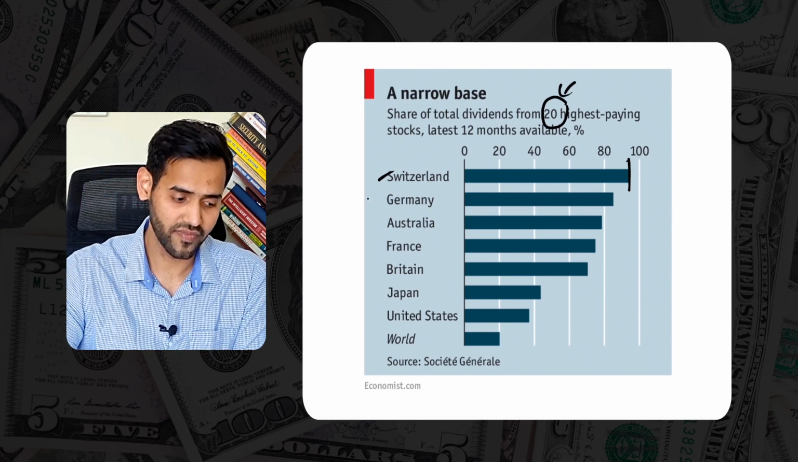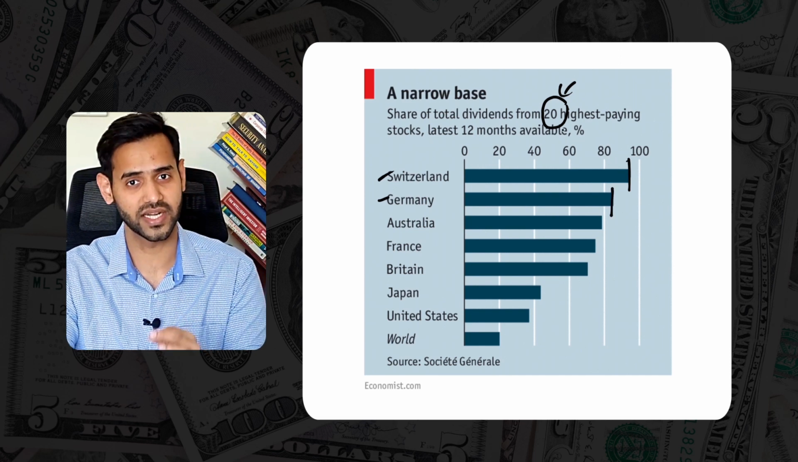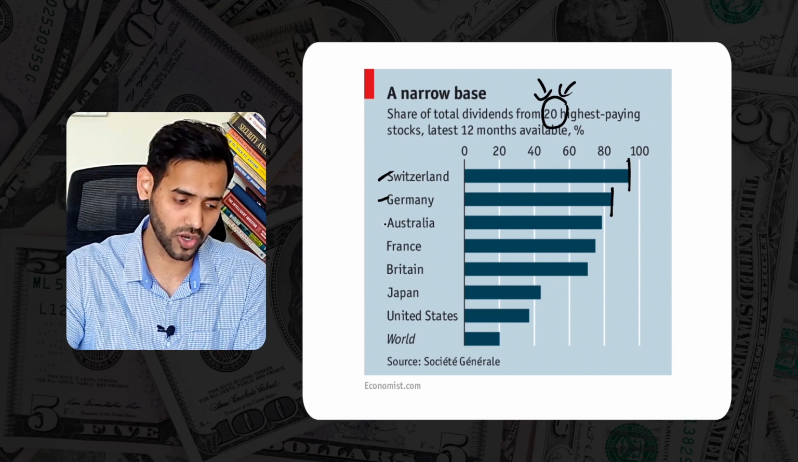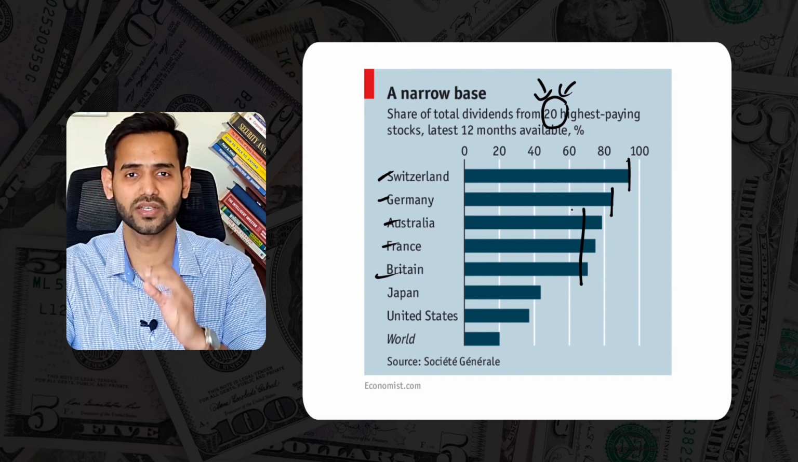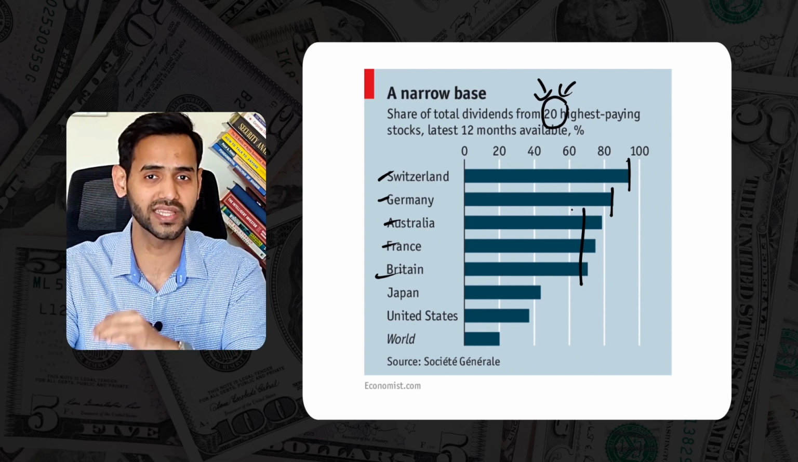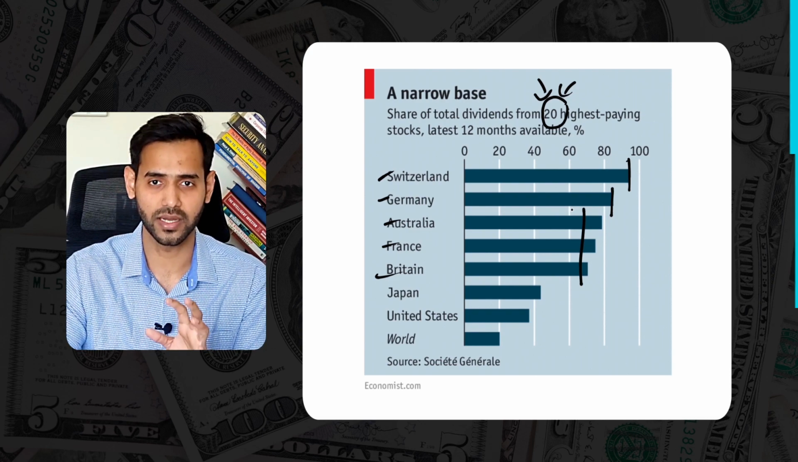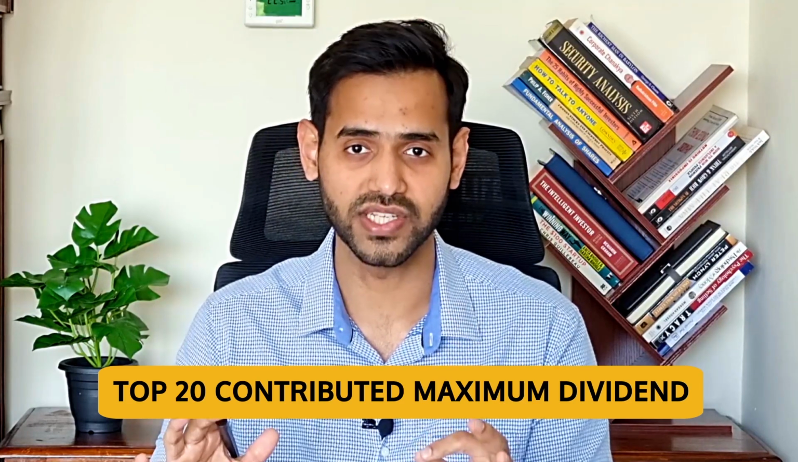in the Swiss Stock Exchange. Whereas if you see for Germany, almost 85% of the dividend income is generated by these top 20 companies once again. Likewise, if you look at Australia, France and Britain, almost 70% plus of the dividend generated by the listed companies of these markets comes from the top 20 companies. So what does this chart tell us? This tells us that in a developed country, out of all the listed companies, the top 20 companies contribute the maximum portion of dividend given to the investors in those countries.